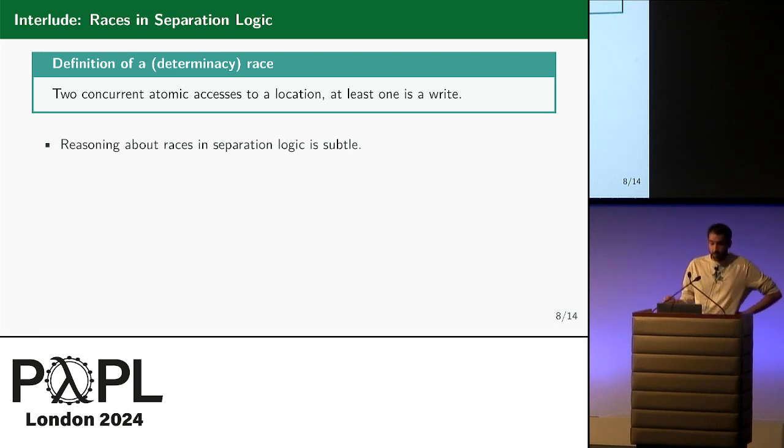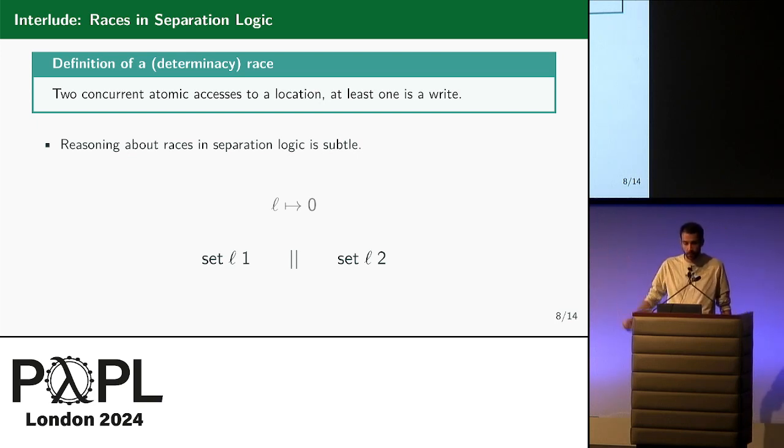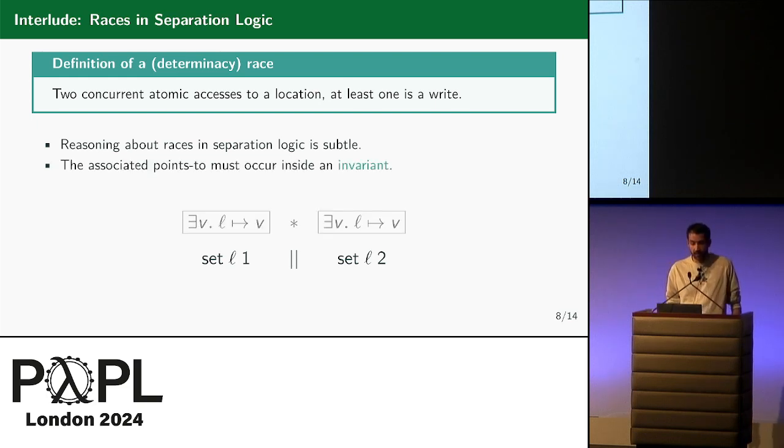Well, the key remark is that reasoning about races in separation logic is very subtle. Let me illustrate. You have two concurrent tasks that are going to write something inside a shared location L, and a single points-to assertion, the ownership of the location. And well, you have to decide to which task you are going to give the points-to assertion. And of course, if you give it to the left task, you prevent verifying the write of the right task. And similarly, if you give the points-to to the right task. And the solution to this is well known, is that you need invariants. You need to lose the ownership and just describe how the tasks are going to interact with the location.